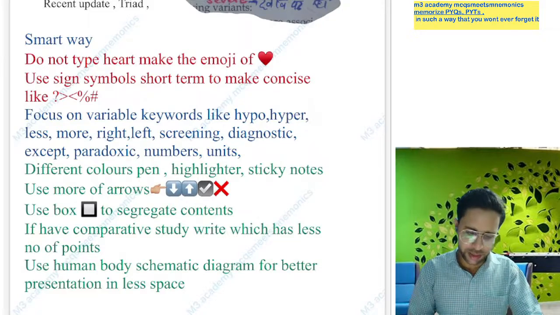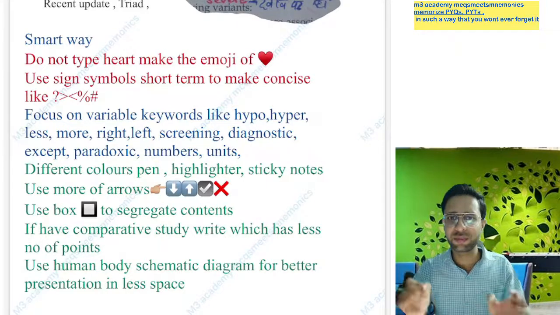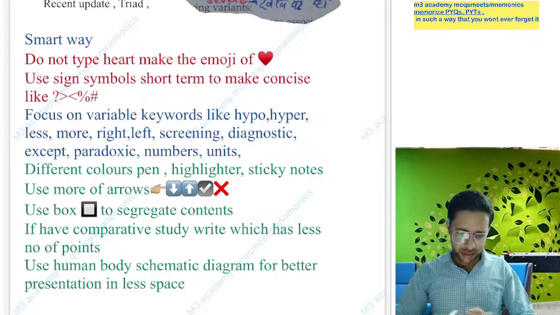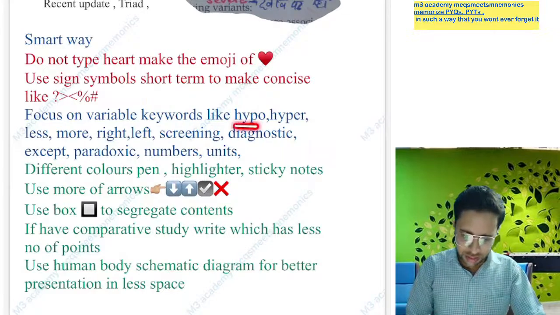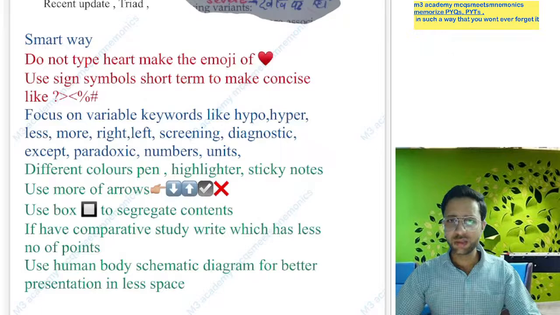Yes, and you can use this more than, this less than, this arrow, this higher, and this lower type of keyword. Yes. Now, next thing, focus on the variable keywords like hypo, hyper, less than, more than, right, left. Yes, any keyword which has an opposite contrasting word, you have to add.